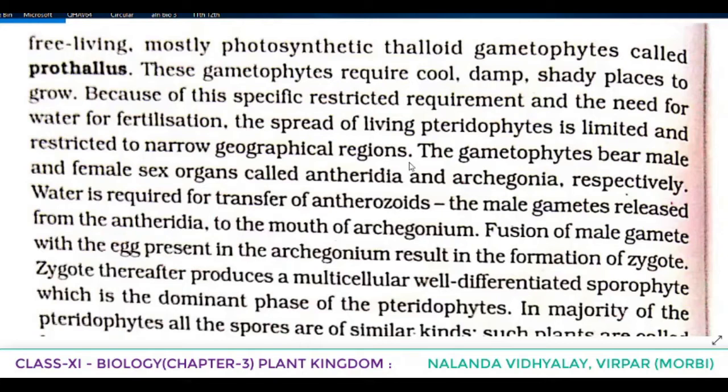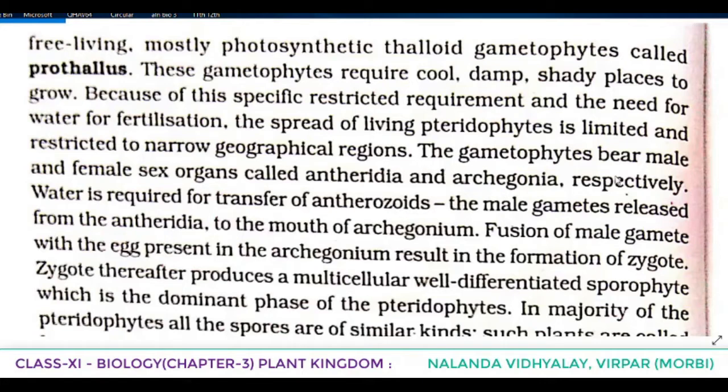Because of this specific restricted requirement and the need of water for fertilization, the spread of living pteridophytes is limited and restricted to narrow geographical regions. That means it is not found everywhere. Only in particular regions where a cool, damp, shady place is found, because that condition is needed for the gametophyte to grow.